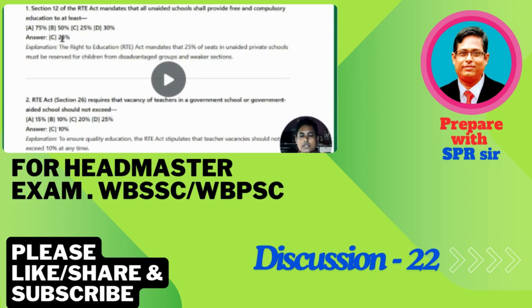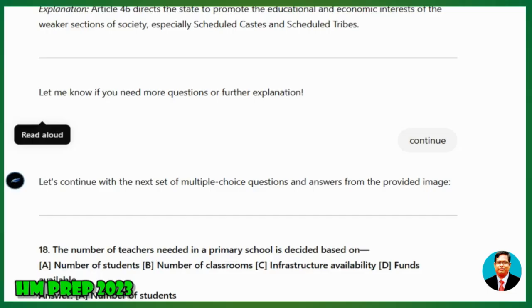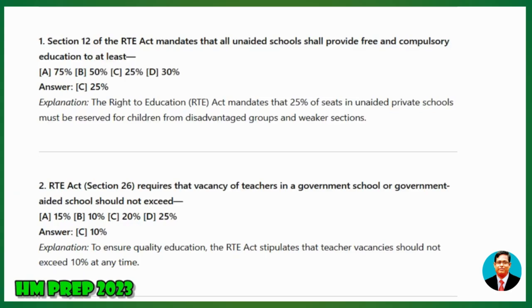Question 1. Section 12 of the RTE Act mandates that all unaided schools shall provide free and compulsory education to at least A) 5%, B) 50%, C) 25%, D) 30%. Answer: 25%. Explanation: The Right to Education (RTE) Act mandates that 25% of seats in unaided private schools must be reserved for children from disadvantaged groups and weaker sections.